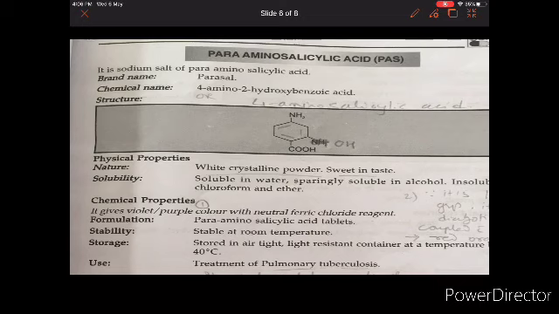Available as white crystalline powder, sweet in taste, soluble in water, sparingly soluble in alcohol, insoluble in chloroform and ether. Chemical property: it gives violet purple color with neutral FeCl3. Formulation: tablets, stable at room temperature, and stored in an airtight, light resistant container at a temperature below 40. Used in the treatment of pulmonary tuberculosis.